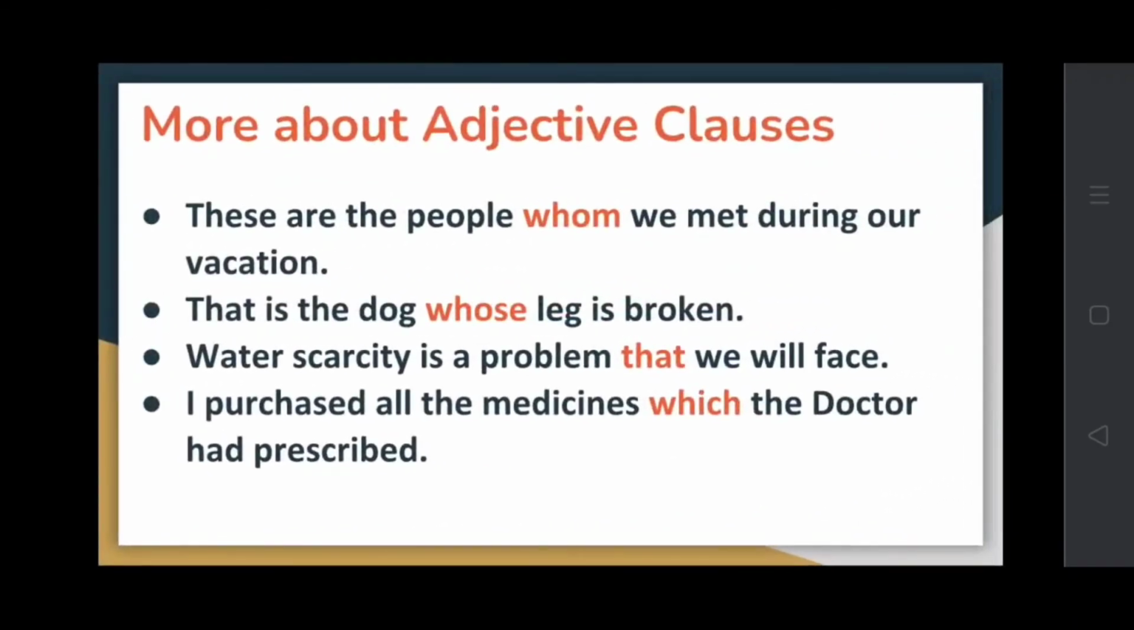Now let's see more examples. These are the people whom we met during our vacation. So you will see here the relative pronoun is used to begin the adjective clause. Now, that is the dog whose leg is broken. Water scarcity is a problem that we will face. I purchased all the medicines which the doctor had prescribed.